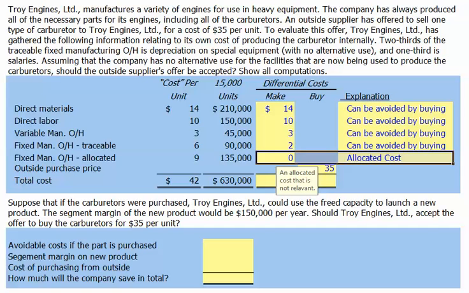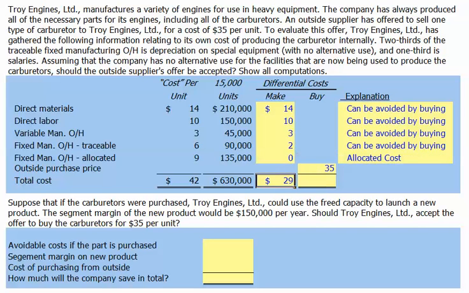Thus, the entire relevant cost for making the carburetors internally is $20 per unit, which is less than the $35 per unit purchase price. Troy should continue to make carburetors internally.